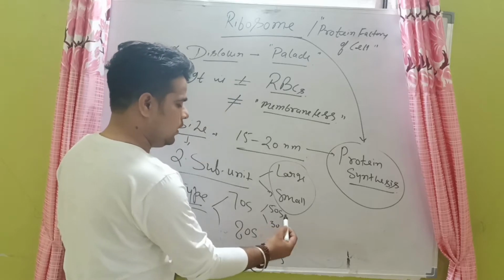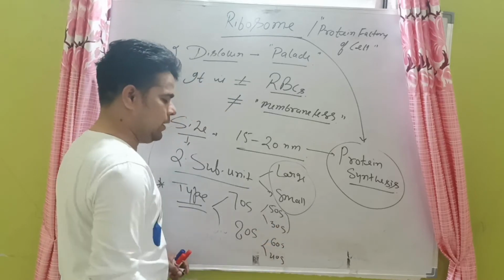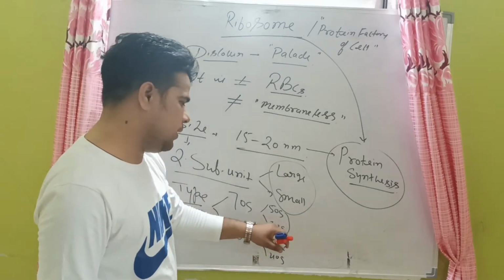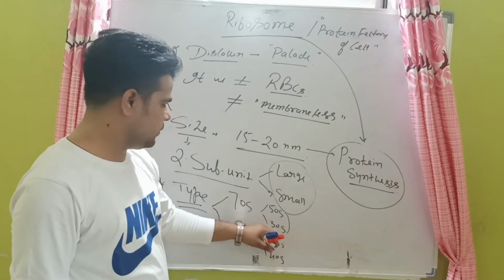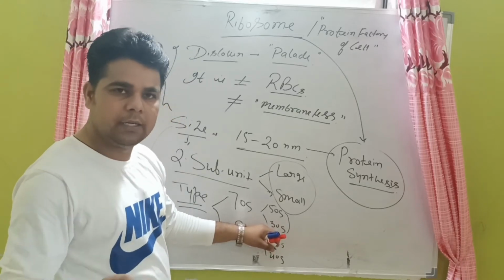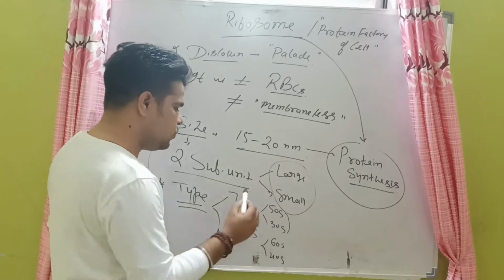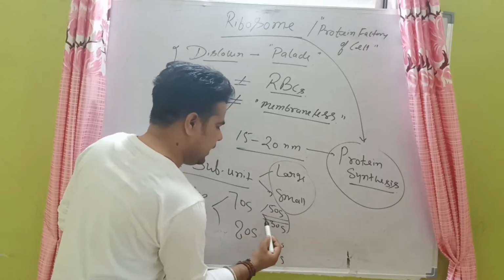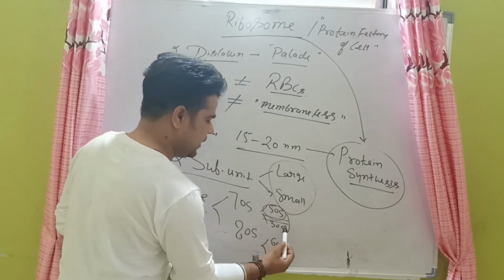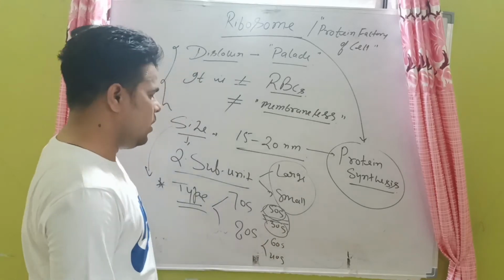You don't count like this, that 50S and 30S add up to a total of 80S. You can't count like this. You just measure these units separately. 50S is the large unit and 30S is the small unit.